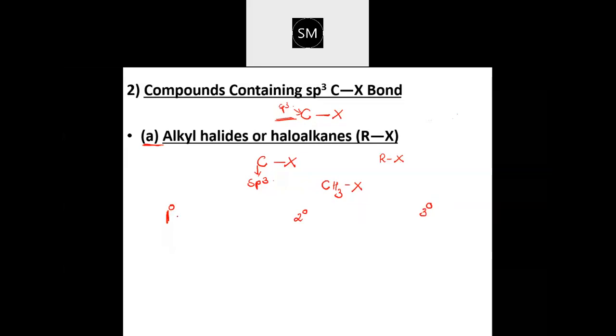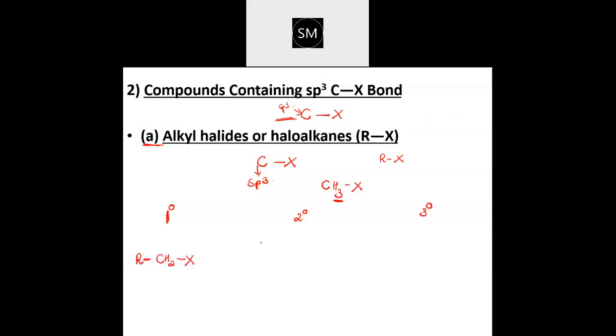Primary carbocation, secondary carbocation and tertiary carbocation you have studied, students, last year. In first year you studied these topics. Do you remember what are primary, secondary and tertiary? What do you mean by primary there? Primary means if I remove one of the hydrogens and replace it by an R group, an alkyl group. Yes, very good. One hydrogen is replaced by an R group. Excellent, so you all remember. So I'll just remove one hydrogen and put an R group there. So I'll get RCH2X. Correct? If it is primary.